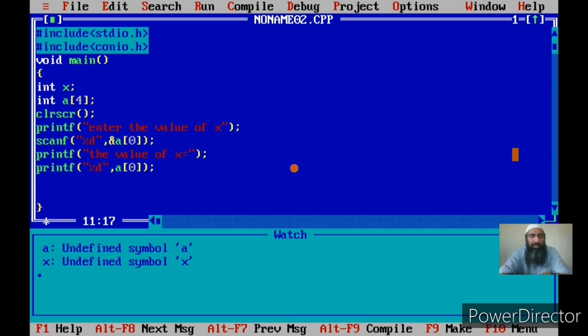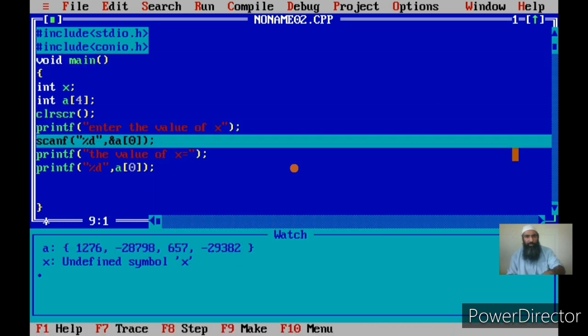You can input the second element first. You can input the third element first. But if we follow the order, it becomes easy to remember what element we have input. Now this is simply handling the arrays without the loops. That is, you can input the array element from the keyboard, and you can display the value also. This is a simple demo for that.